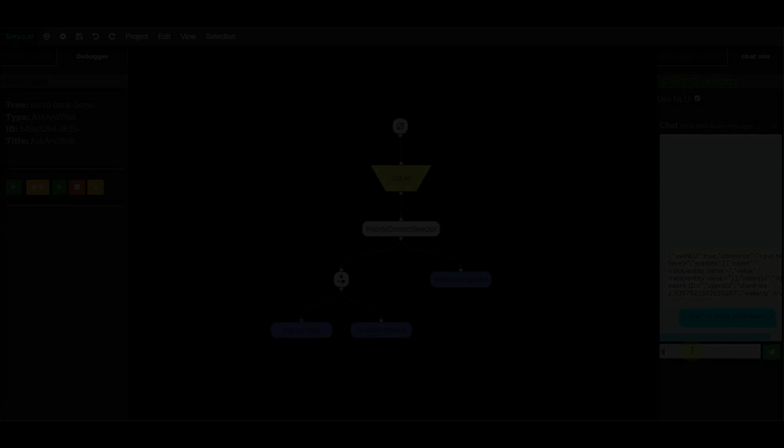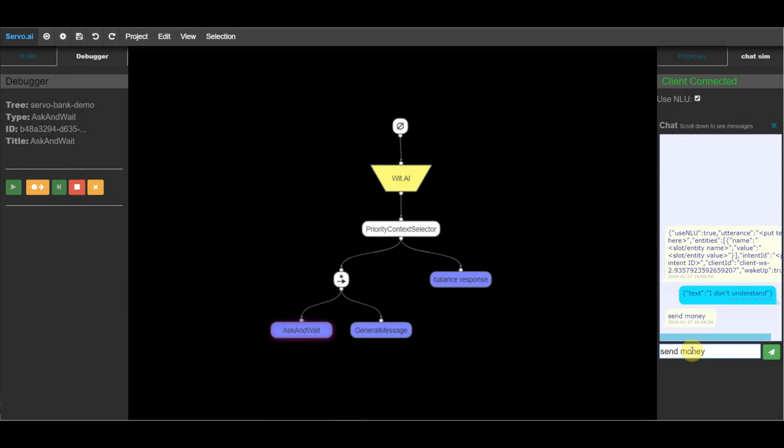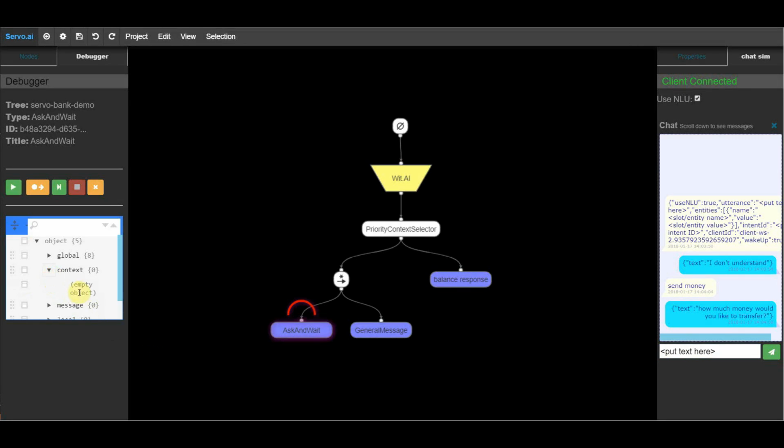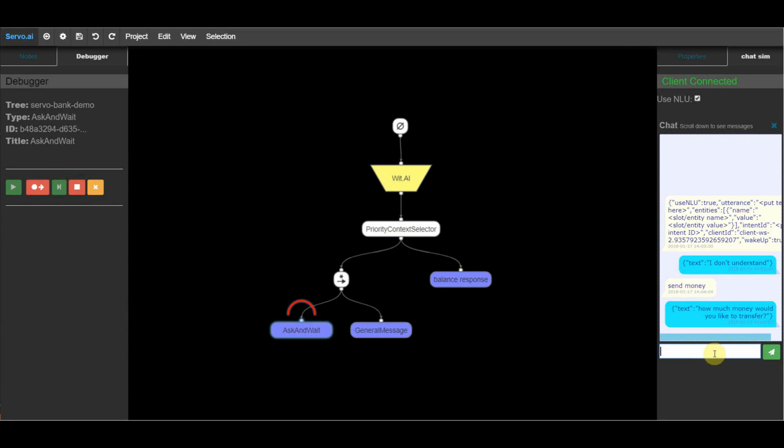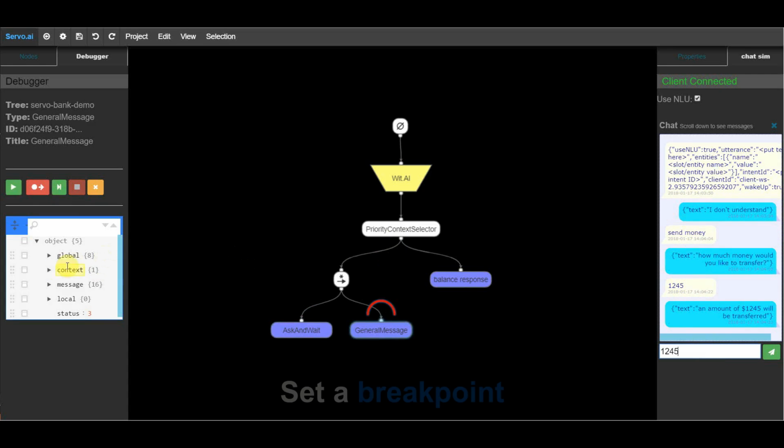Behavior trees are aimed at creating complex AI. In order to allow easier scaling of complexity, Servo comes with a debugger and a simulator. On the left pane, you can see the debugger. We'll use the simulator on the right to interact with the bot. We'll set a breakpoint and then step along the tree. See how we can watch the context entities change.